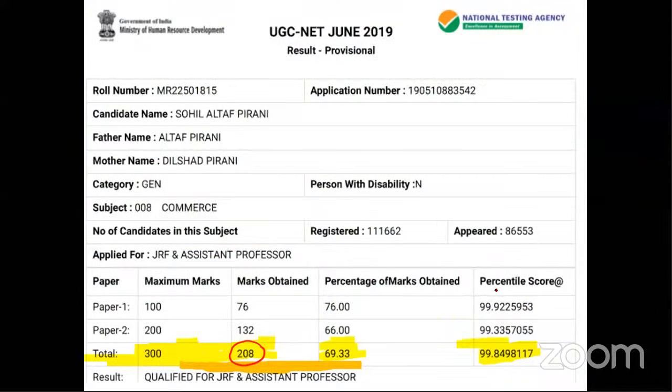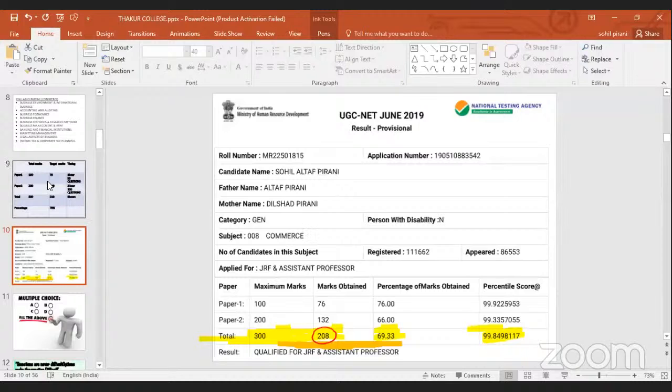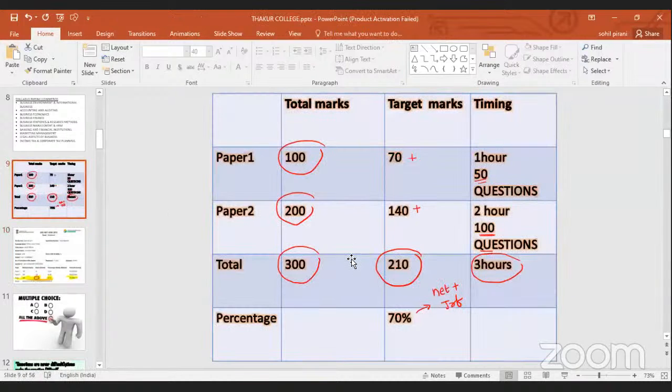Sir, you're not audible, sir. Somehow we have lost the voice. Am I audible now, sir? Yeah, now you're audible, sir. Previously, you were not audible. Okay, sure, sir, 1 second. After this slide, your voice was not audible, sir.